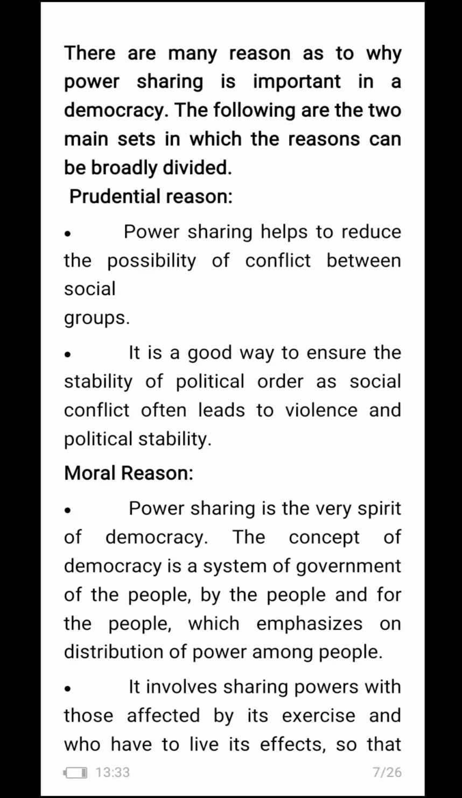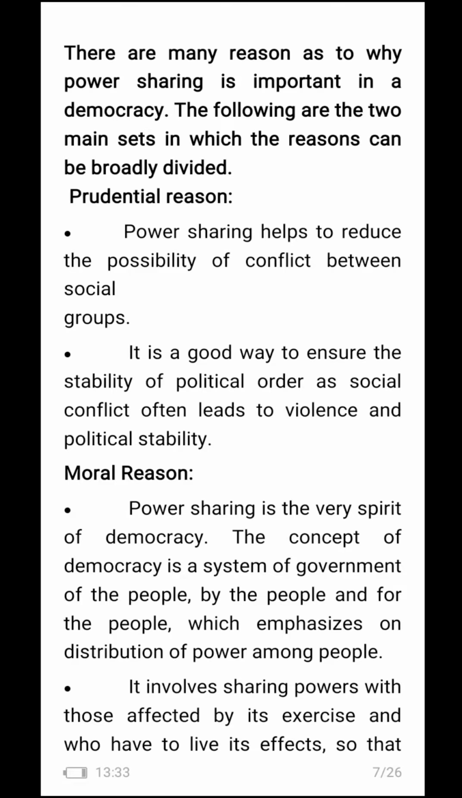Moral reason. Power sharing is the very spirit of democracy. The concept of democracy is a system of government of the people, by the people, and for the people, which emphasizes on the distribution of power among people.